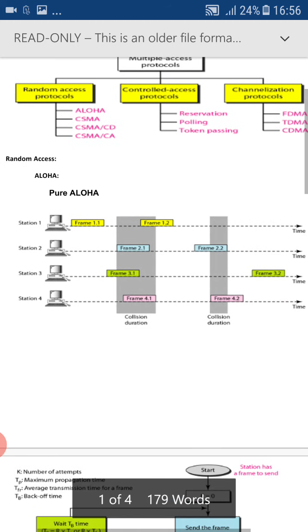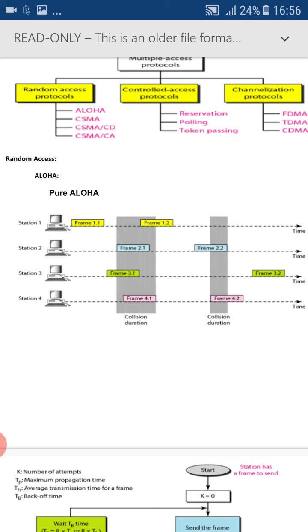Now we'll go for the Random Access Protocol. Random Access Protocol is also known as Contention Protocol. The meaning of random access is that no station is superior to any other station. No station needs to wait for the permission of another station to send a frame. There is no master and slave rule. Hence the name random access.